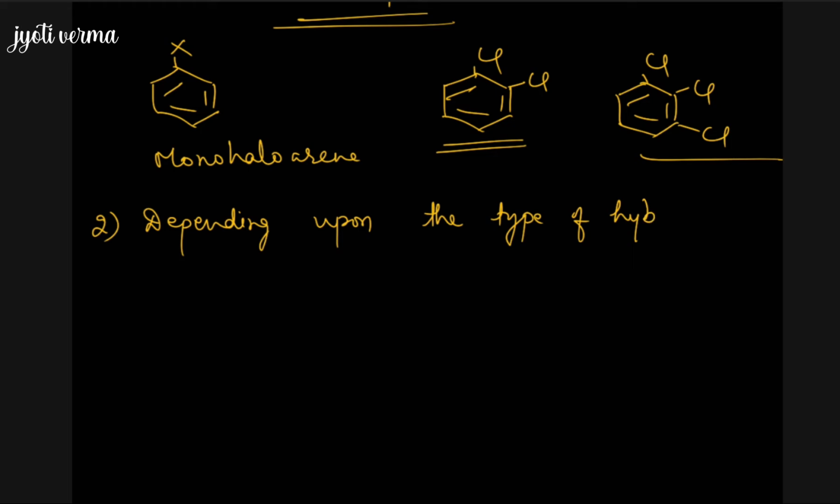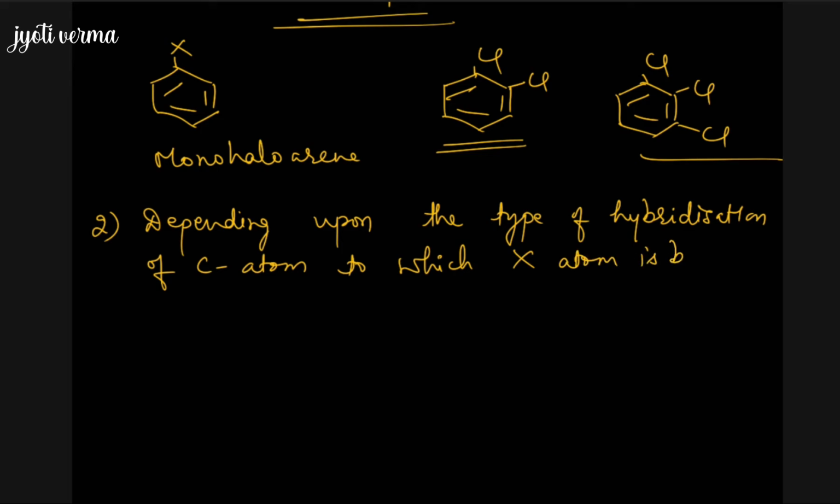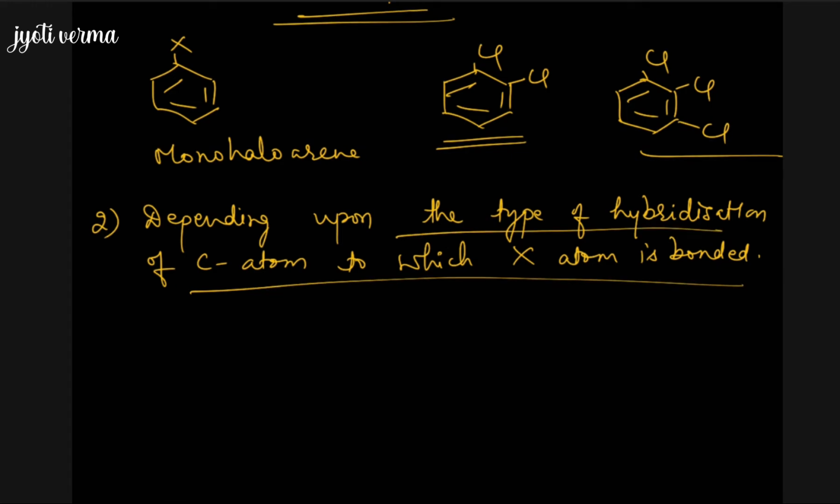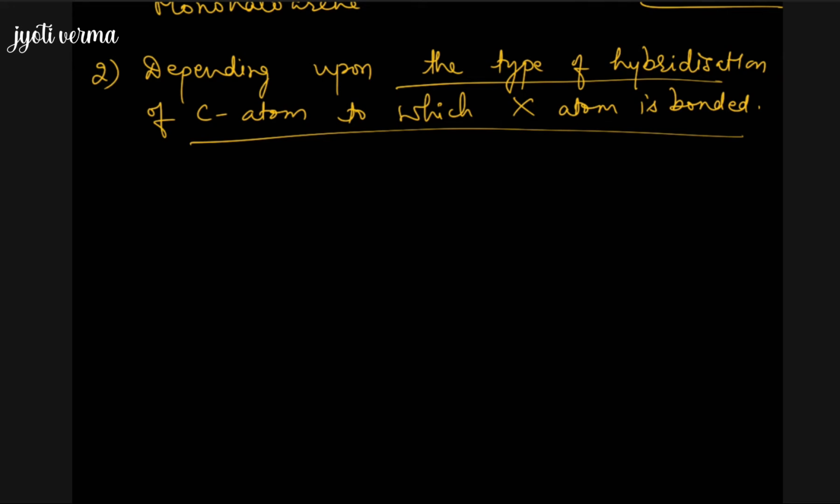Depending upon the type of hybridization of the carbon atom to which halogen is bonded, we can classify the haloalkanes and haloarenes in various classes.